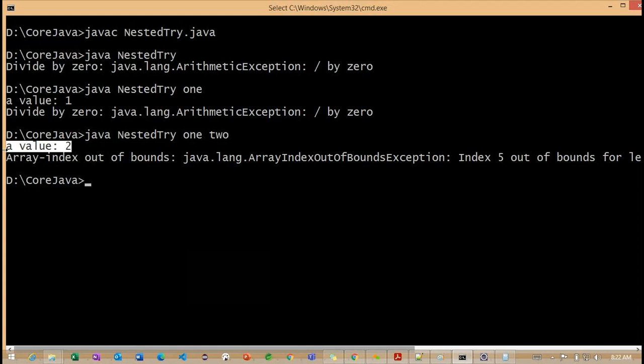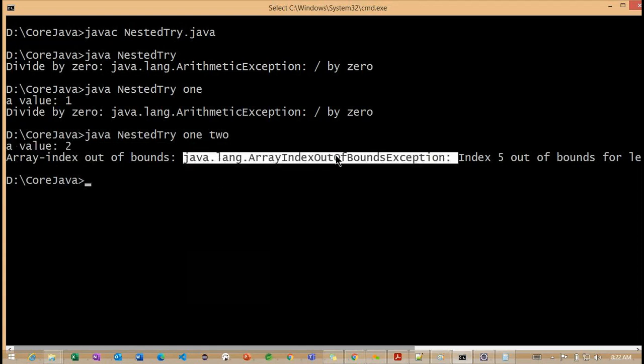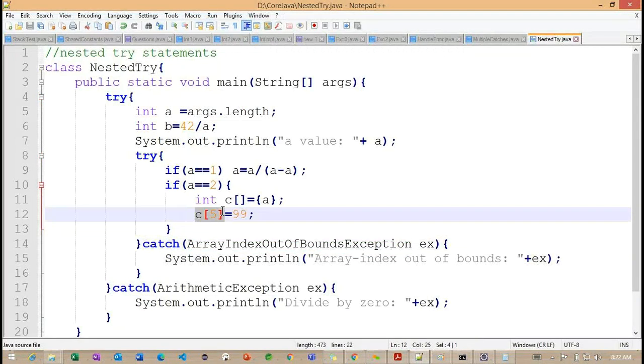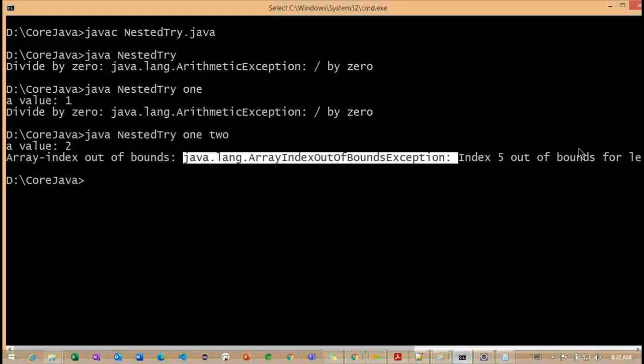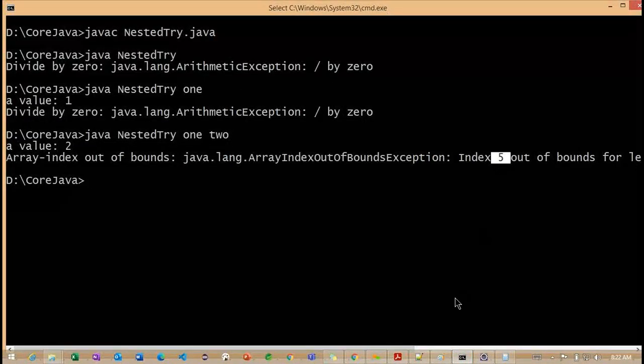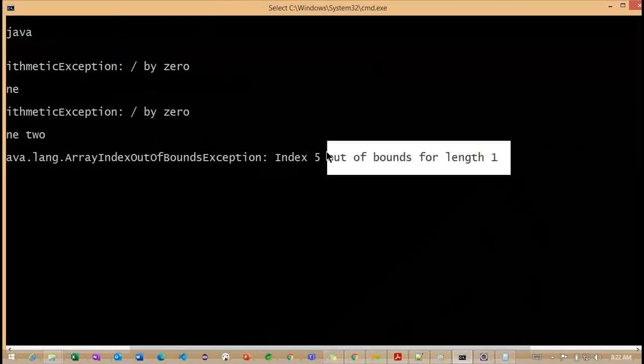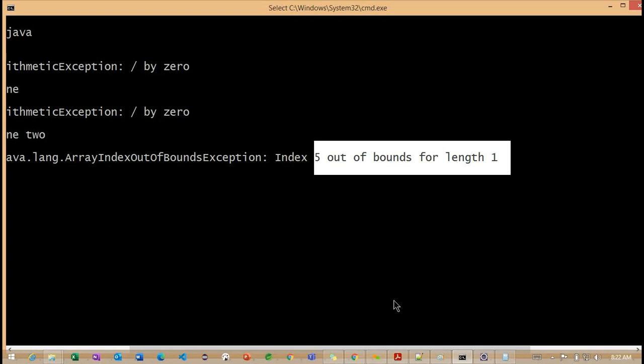The length is 2, and this particular exception is already handled inside the nested catch block. Now you can see the index is showing here: the index we are having is 5, which is out of the length 1.